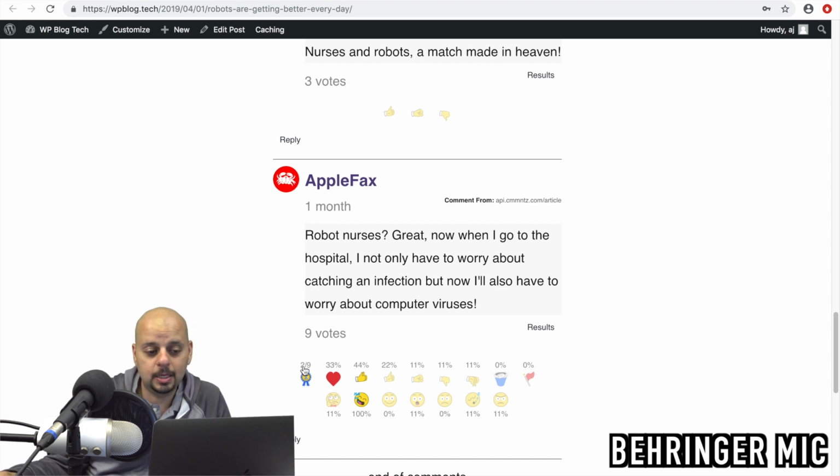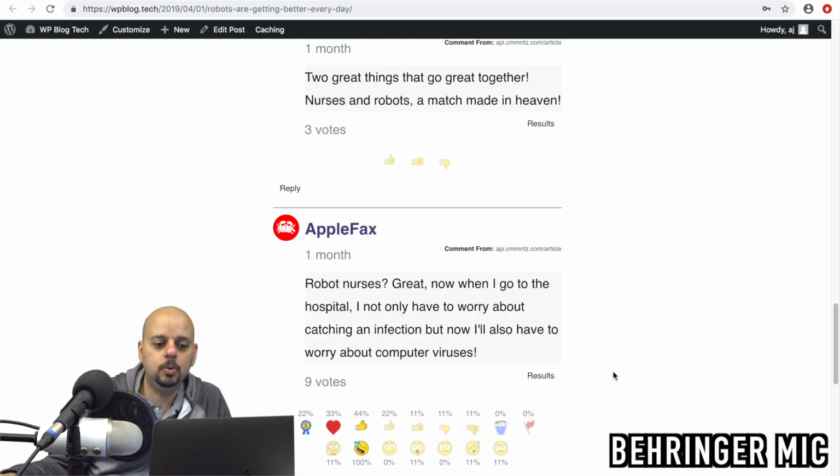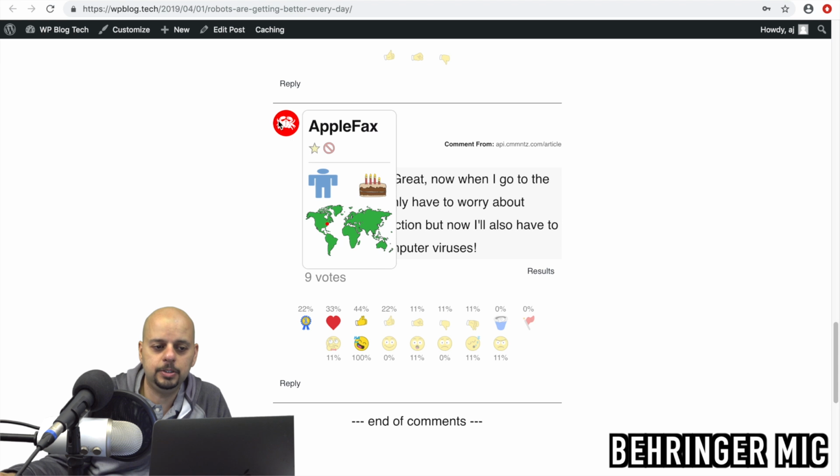And you can see how the rest of the community voted on that comment as well. It's a good incentive for our other users to engage with the comments. So I think Delco Applefacts right here is a funny user. So I'm going to click on this, and I'm going to follow them. And I can see their gender and their age range and where they live as well.